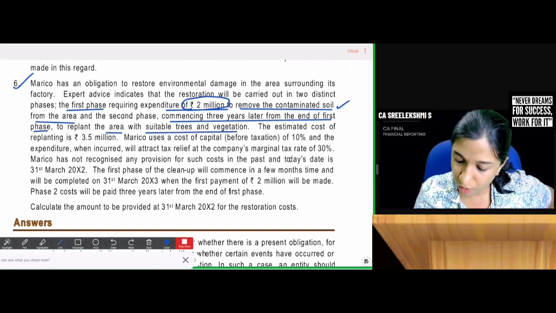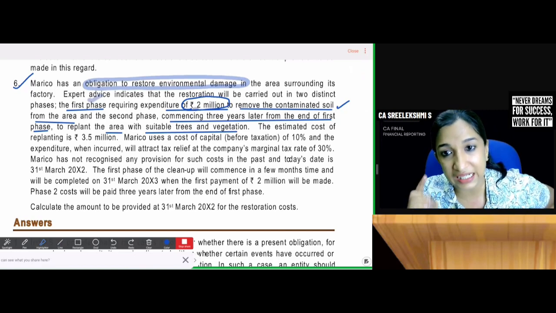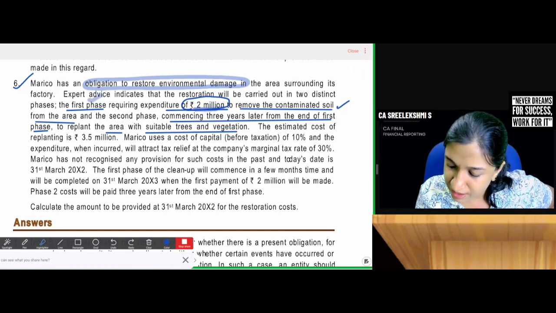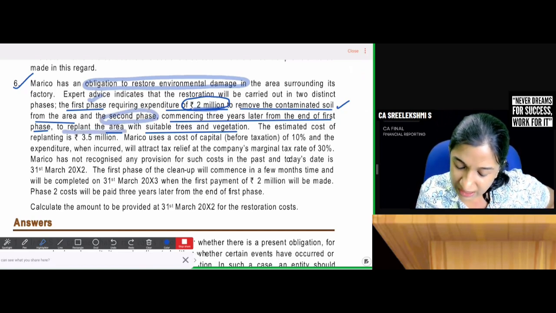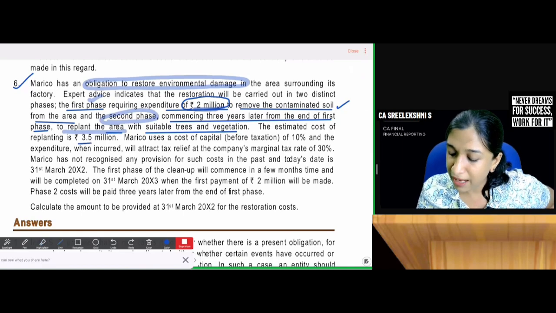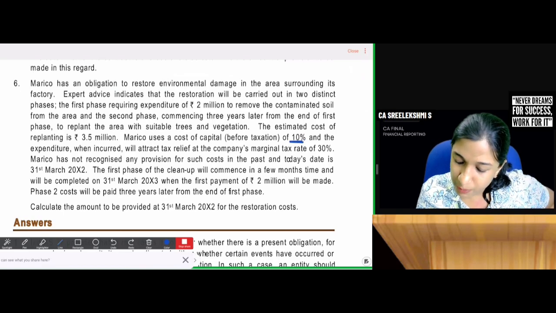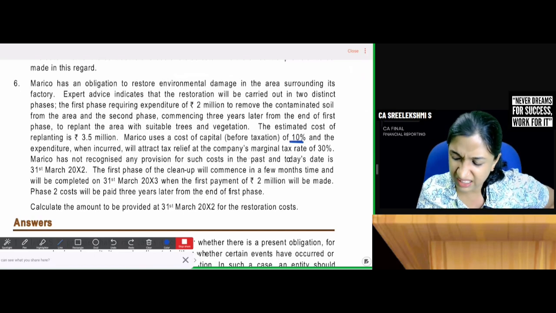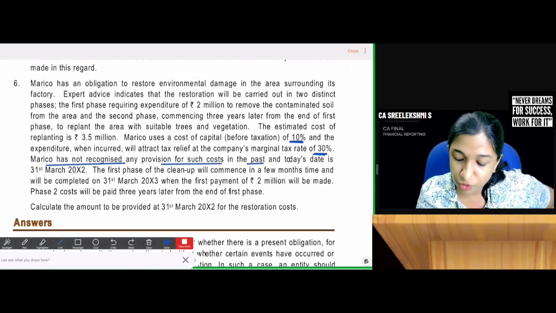So it has an obligation to restore the environmental damage. First phase is incurring 2 million to remove that contaminated soil. Second phase is to replant the area with suitable trees and vegetation. The estimated cost of replanting is 3.5 million. Marico uses cost of capital before tax, pre-tax 10%, and the expenditure when incurred will attract tax relief of 30%. Marico has not recognized any provision for such cost in the past, and today's date is 31st March 2012.